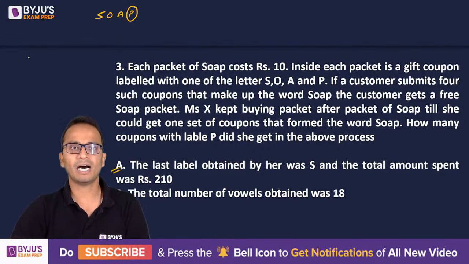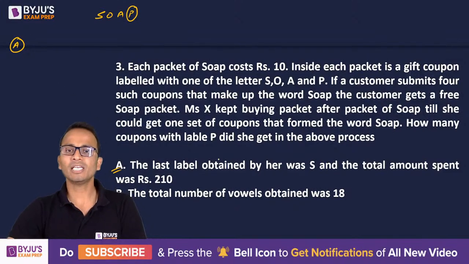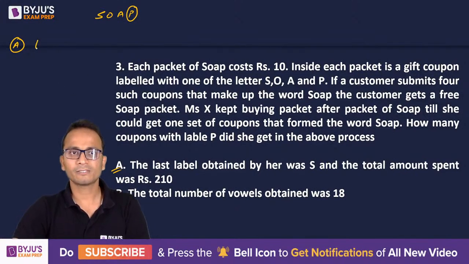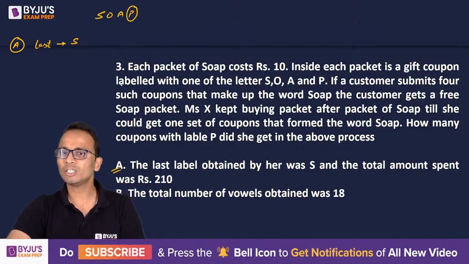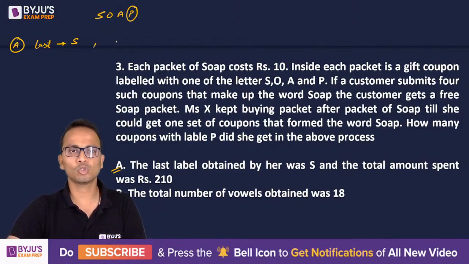Statement A alone. The last label obtained by her was S. And the total amount spent was 210. If the total amount spent was 210, then the number of soaps purchased will be 21.